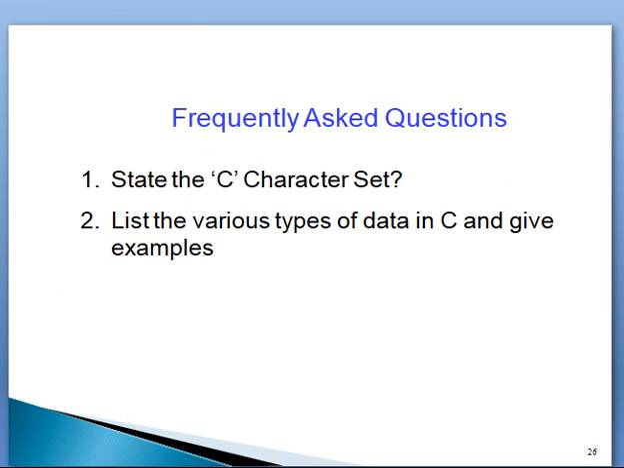These are the questions expected from this chapter. State the C character set, explain the C character set, list the various data types in C and give with suitable examples. These are the questions expected from this chapter.